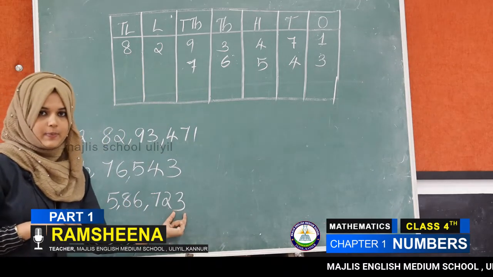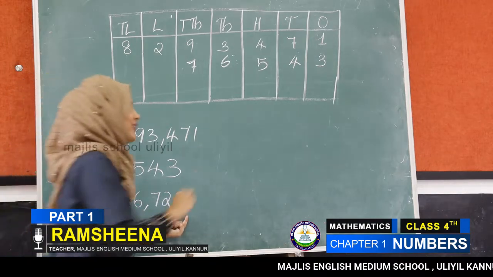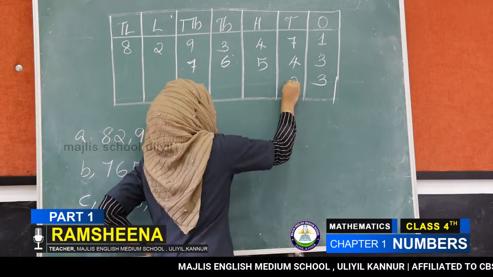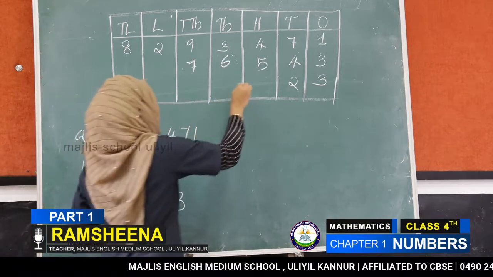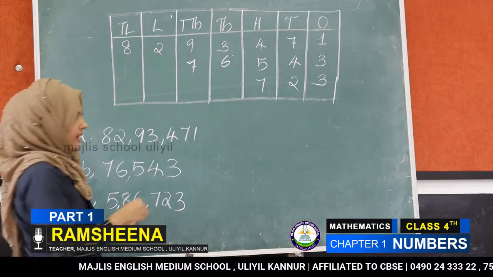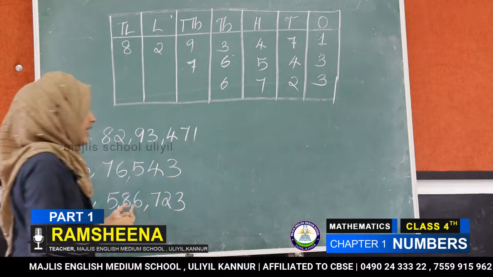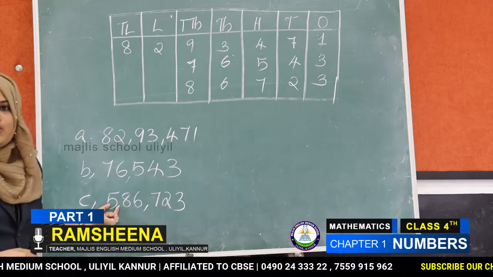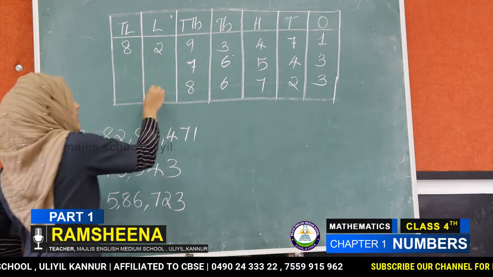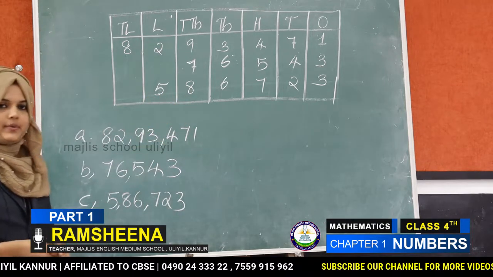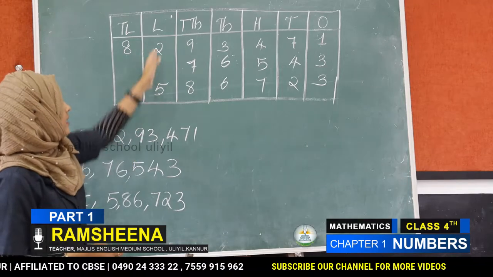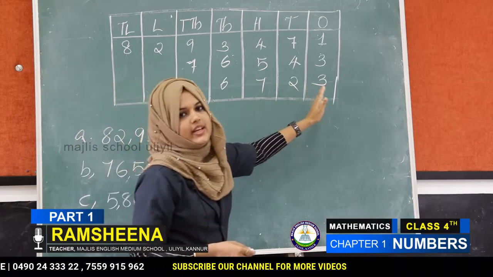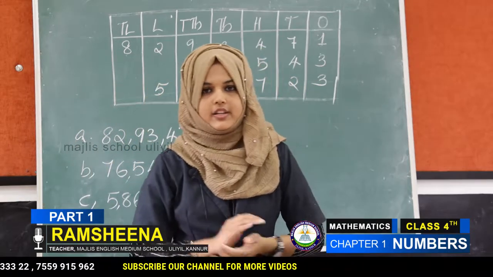Then the last one. Which number stands in ones place? Number 3. Very good. Then 2 stands in tens place, 7 in hundreds place, 6 in thousands place, 8 in 10,000s place, and last one, 5 stands in lakh place. Okay. How to read this number? 5 lakh 86,723. Okay. All of you understood?